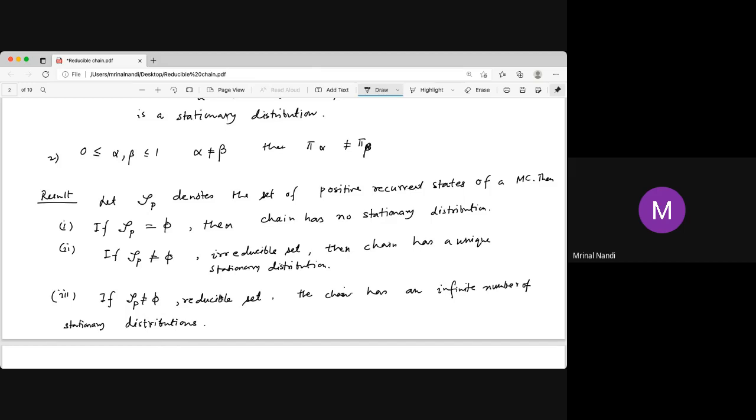So we just take the mixture, the convex combination of all of these. This is an interesting and very important concept on reducible chains.